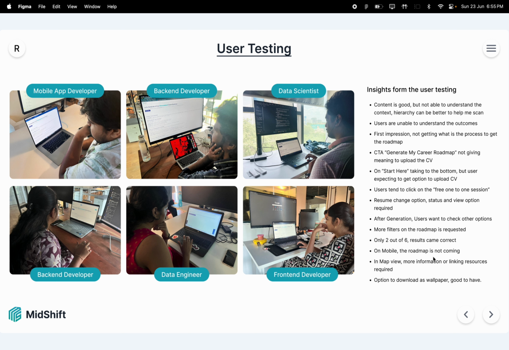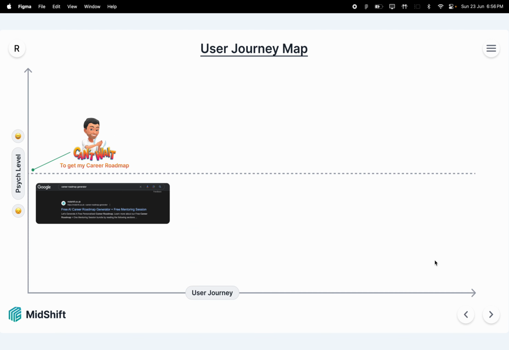To understand better, I did some user testing. I took 6 people from diverse backgrounds, from mobile app developers to data engineers, 3 males and 3 females, and told them to open the site and generate their roadmap. Upon analyzing these 6 people, I got some insights which I have listed here. But to analyze deeper, I took their psychological frustration and pain points and mapped them out in a user journey map, which is shown in this graphical manner.